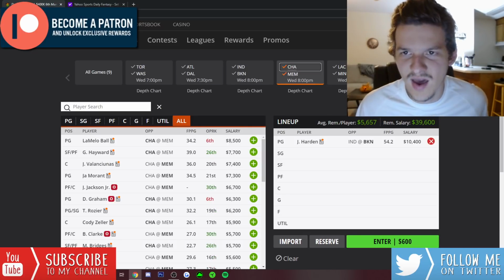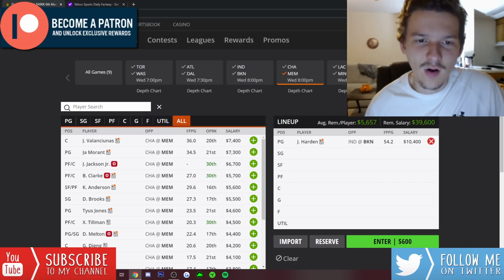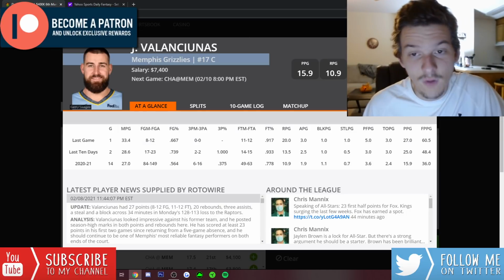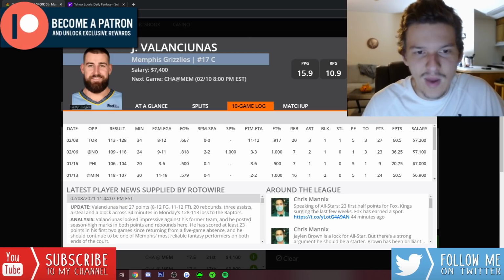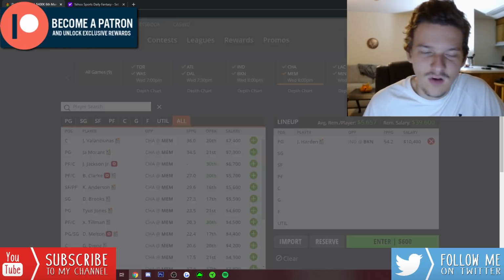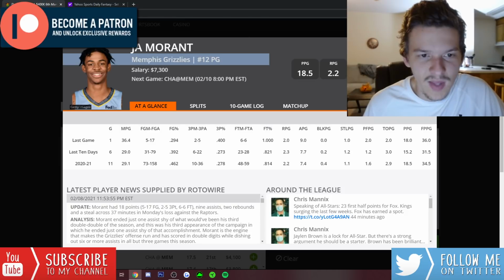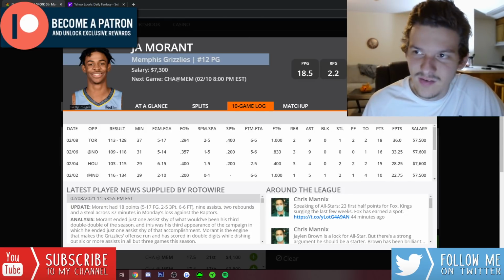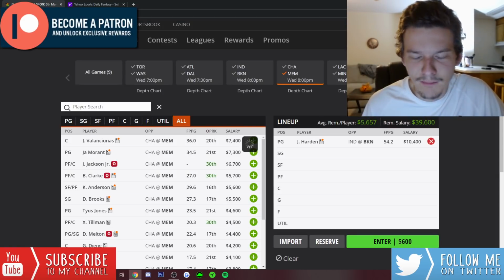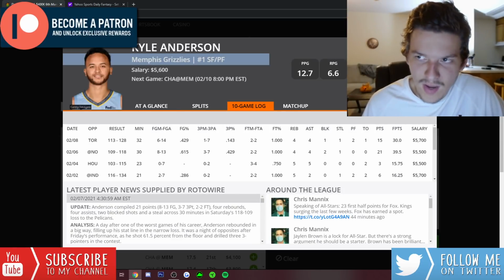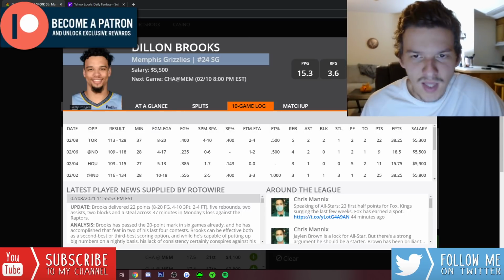But on the Grizzlies side, we finally saw their starters get normal minutes. Jaren Jackson had a monster game last time out against the Raptors. He played 34 minutes. We saw Ja Morant get his minutes boosted as well. He played 37 minutes last game. I think some of the other starters got their normal minutes. 32 for Kyle Anderson. Dillon Brooks, he played 37.